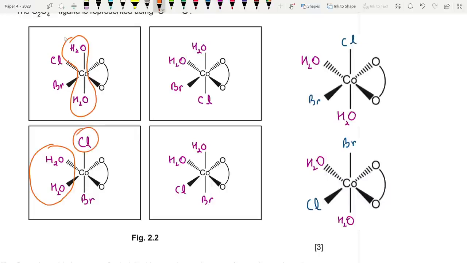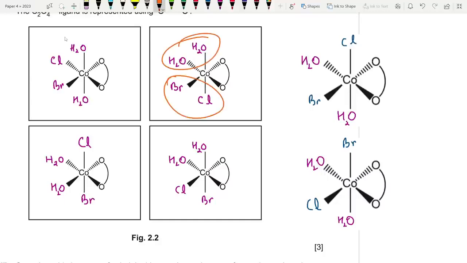Even if you change the positions of chlorine and bromine, you would end up with the same isomer, because it won't produce a variation in the dipole moment. However, for the other variation, here we keep them in close proximity, like you could keep them here or you could keep them here, and then just change the positions of bromine and chlorine there.